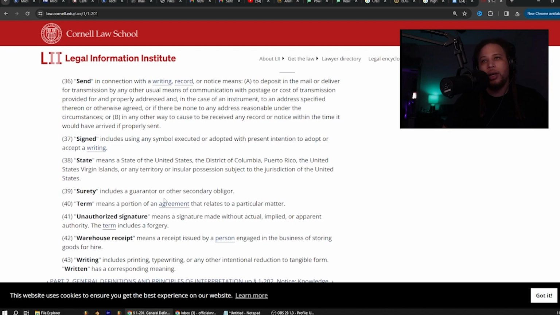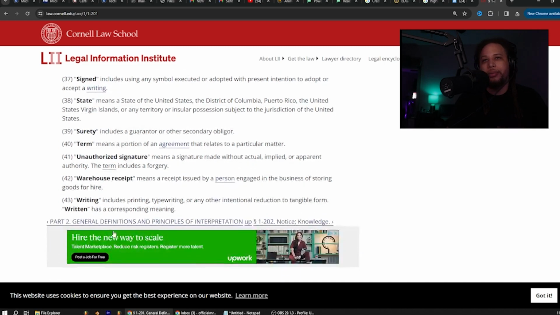Surety includes a guarantor or any other secondary obligor. Term means a portion of an agreement that relates to a particular matter. Unauthorized signature means a signature made without actual, implied, or apparent authority. The term includes a forgery. Warehouse receipt means a receipt issued by a person engaged in the business of storing goods for hire. Writing includes printing, typewriting, or any other intentional reduction to tangible form. Written has a corresponding meaning.